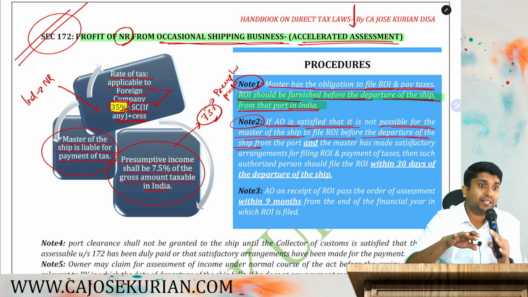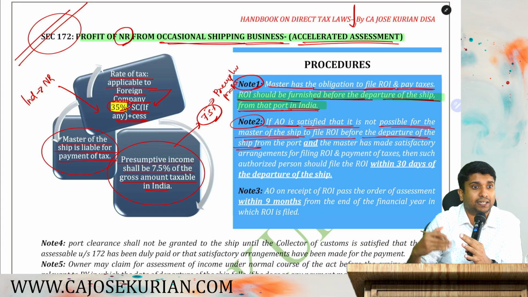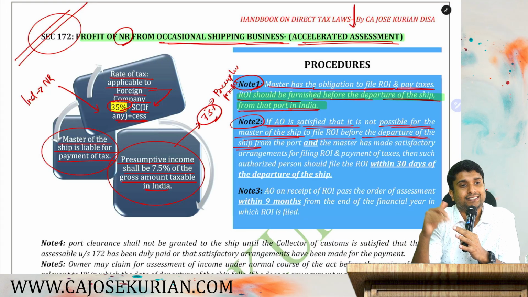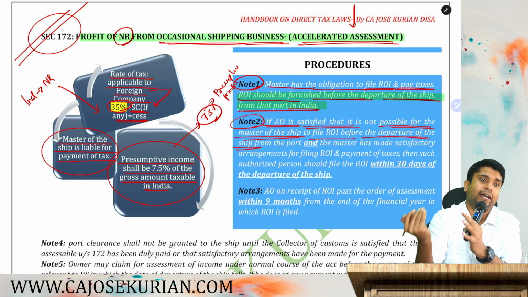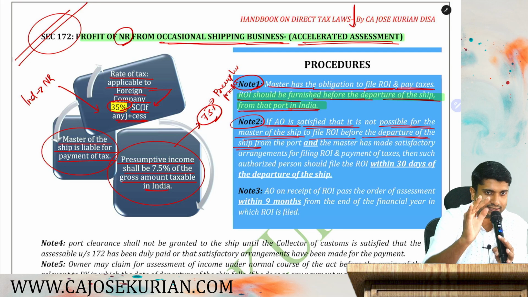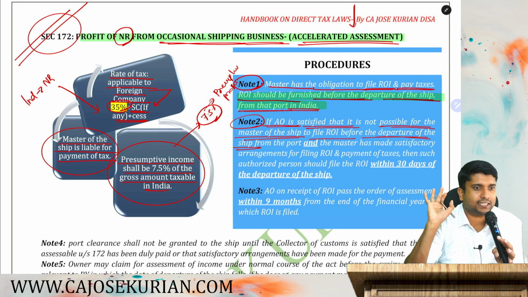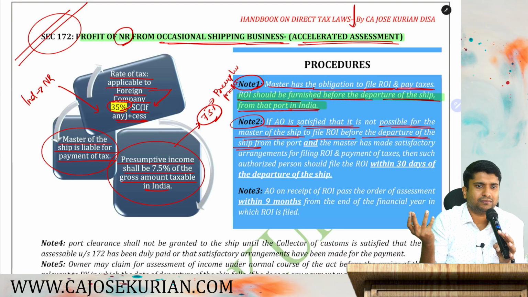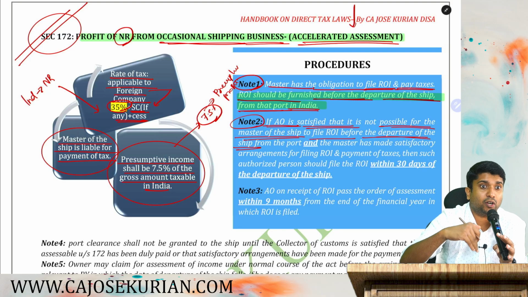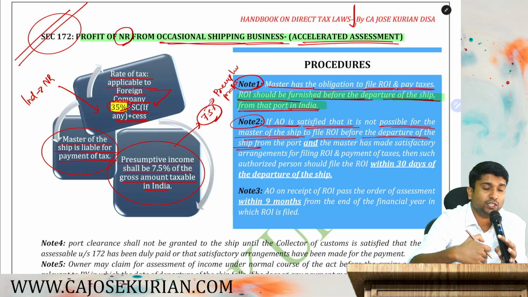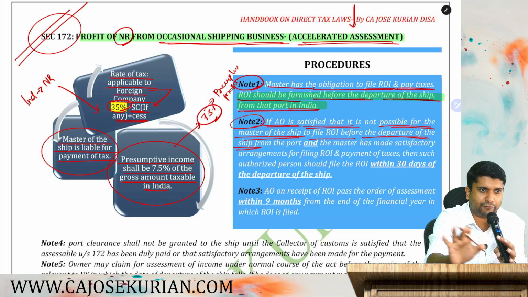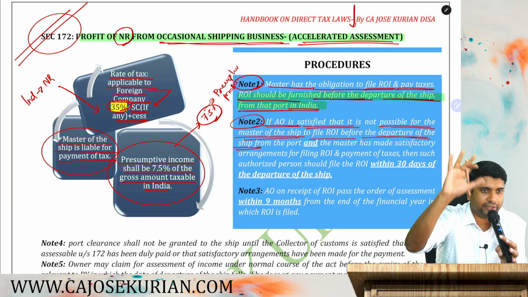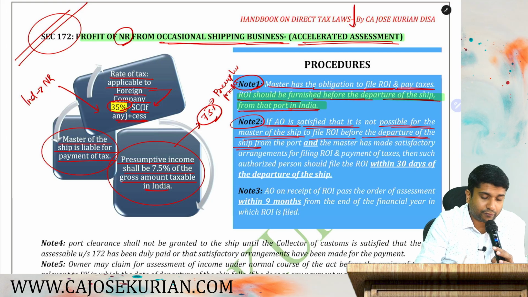The master has appointed an agent here in India, an authorized representative, for paying the taxes and filing the return. And the master has submitted an adequate bank guarantee also for the payment of taxes. If all these things are satisfied, then the assessing officer will say, okay, you can leave, no problem. Anyways, you have appointed an authorized agent and you have done all the satisfactory arrangements to pay the taxes and file the return. If this is the case, you can leave India. Are you with me? That is what we are about to discuss.